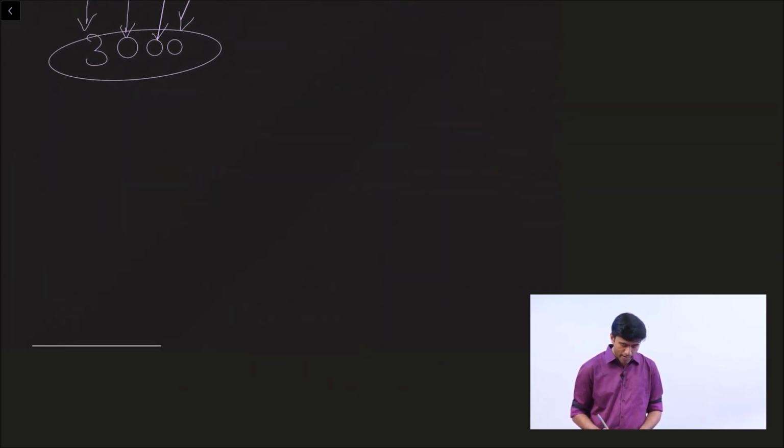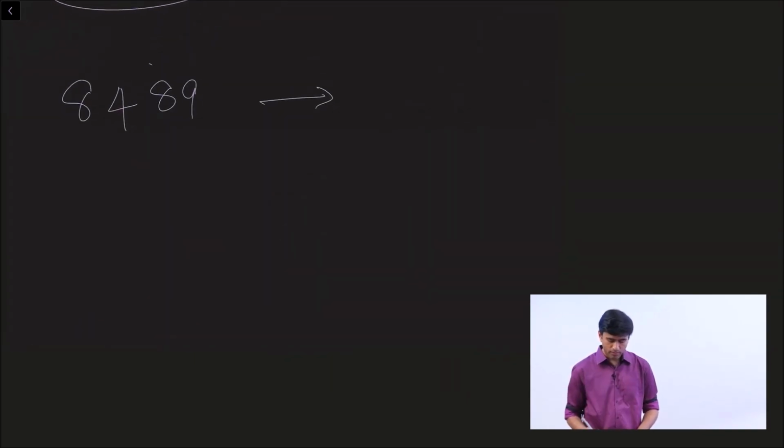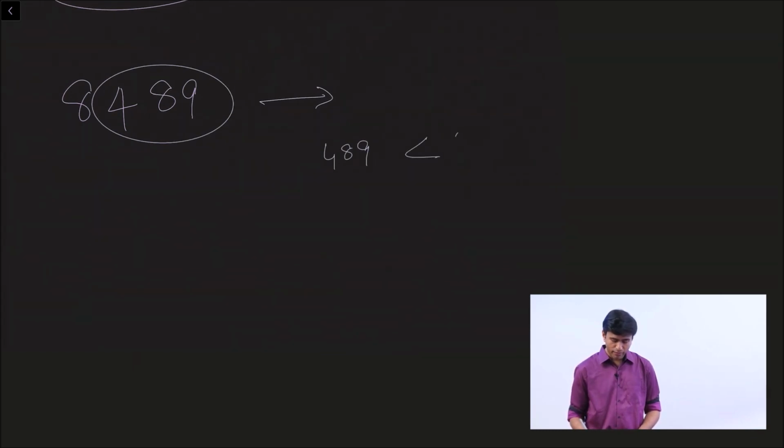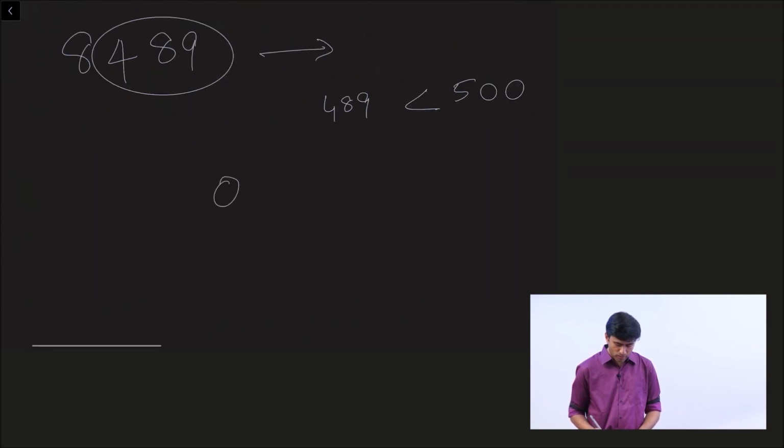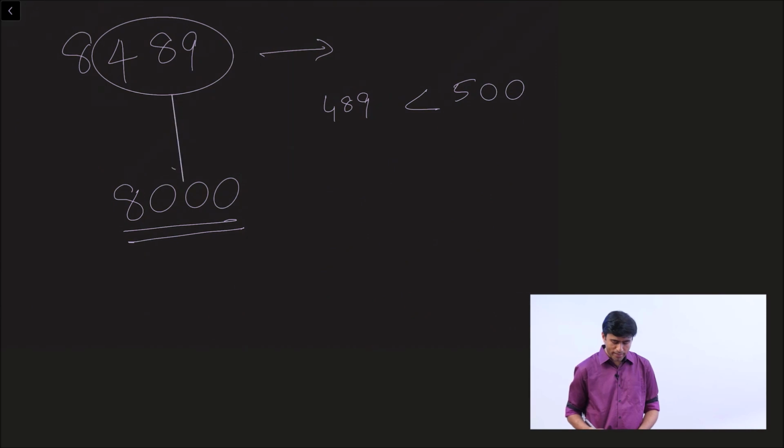Please round off 8489 to the nearest thousands. Last three digits. 489 is less than 500. So you have to make the ones place 0, tens place 0, hundreds place 0, and leave the thousands place as it is. So 8,489 is rounded off to 8,000.